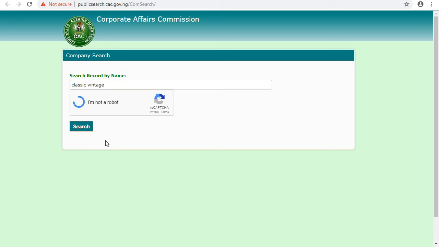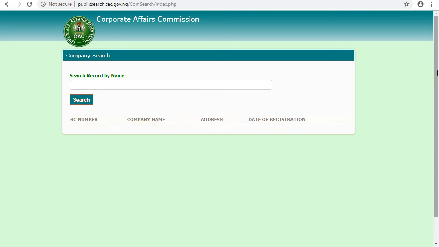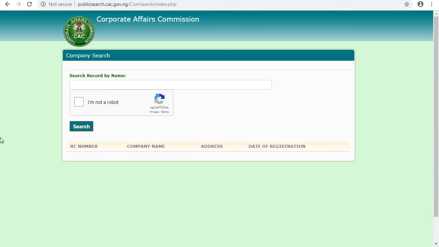Click on it. It still tries to come up, to show that you're not a robot. You have to first of all select it, so you can search. You can click on search to search for the name of the company. So click on it again. Just select what you want to search and click on it again to search. Which means you didn't see the name Classic Vintage. That's why it's showing me nothing. If you are seeing something like that, it will show something in that regard. Let's click search and see what it brings us.